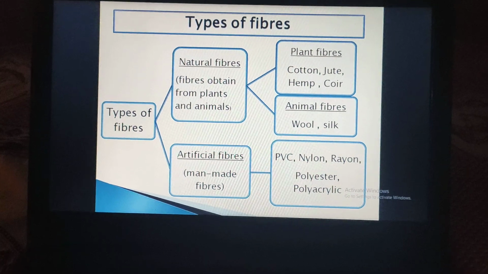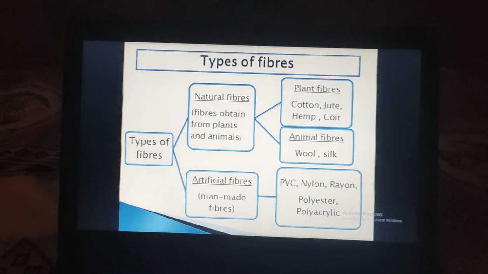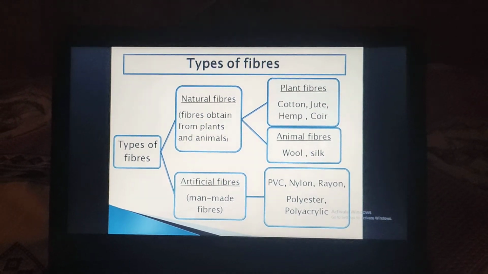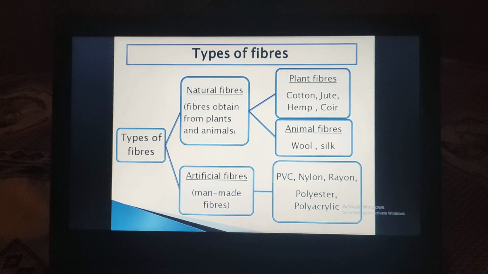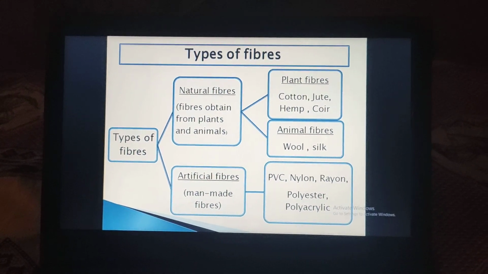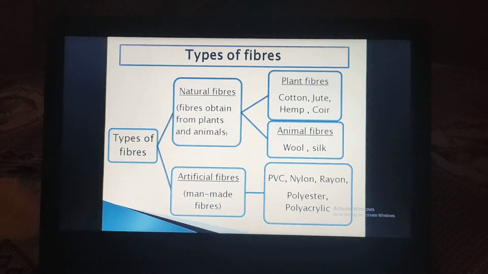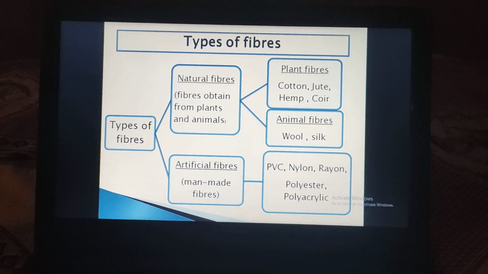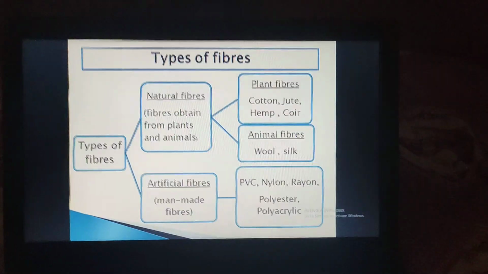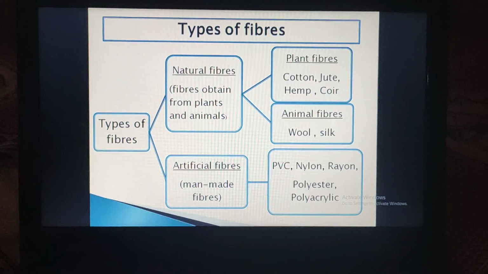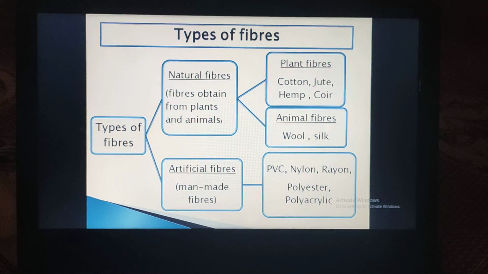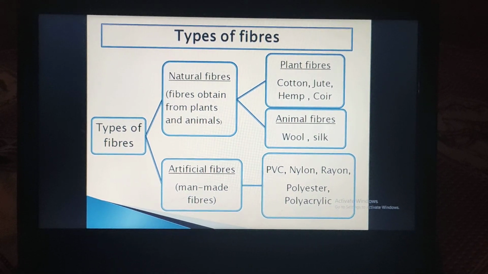Okay, so in this way we understood the types of fiber in detail. In the 6th standard they have focused on the plant fibers. In the 7th standard you will learn about animal fibers, and in the 8th standard you will learn about artificial fibers. So this 6th standard is a basic of these fibers and fabrics. Okay, I hope you understood the introduction of fiber to fabric. Next time we are going to continue to learn plant fibers in detail.